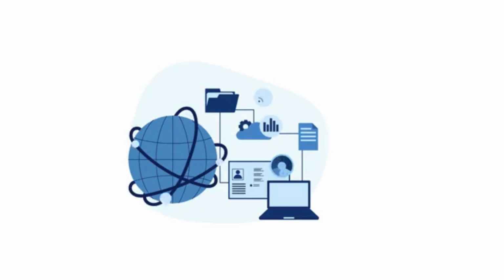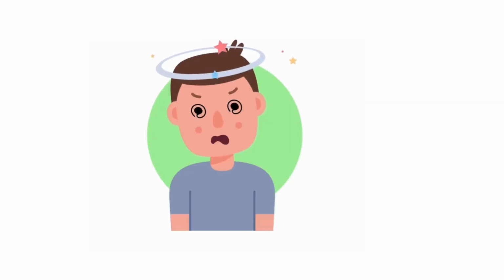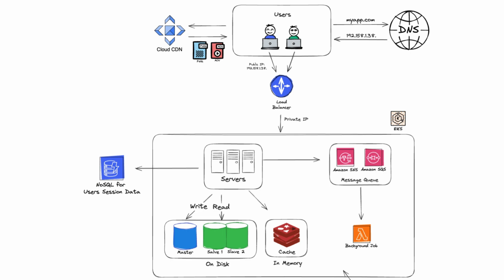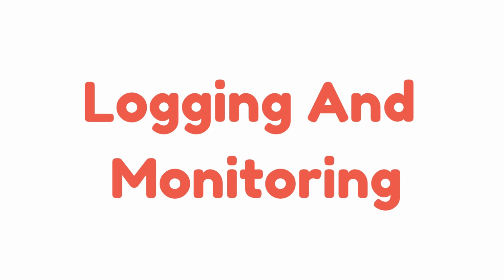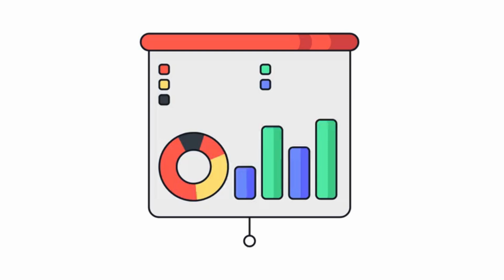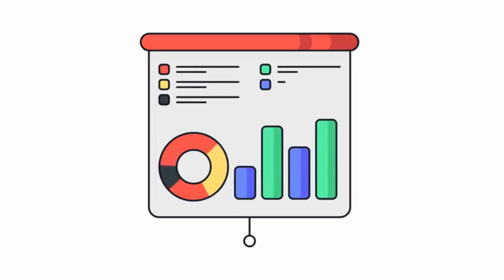This is all incredibly impressive, but I have to admit my head is starting to spin a little. I get it. We've built this complex, distributed system with servers scattered across the globe, data flowing through different pipelines, tasks running asynchronously. How do we keep track of all of this? How do we even know if everything is working as it should be? That's where logging and monitoring come in, and they're absolutely crucial, especially as our system grows in complexity.